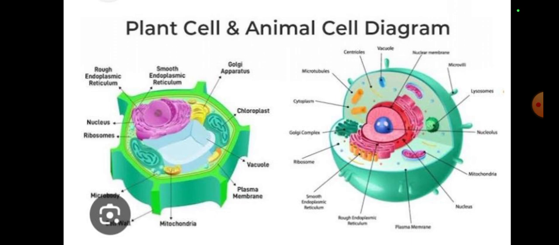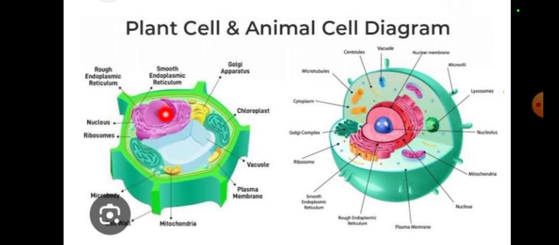We have the chromosomes and nucleus in both, but the thing is that they are present in different places. In an animal cell we have the nucleus in the middle, but in a plant cell we have it at the side. The very first thing I made you learn about is the nucleus. Here you can see this is the nucleus of an animal cell, and this is the nucleus of a plant cell.